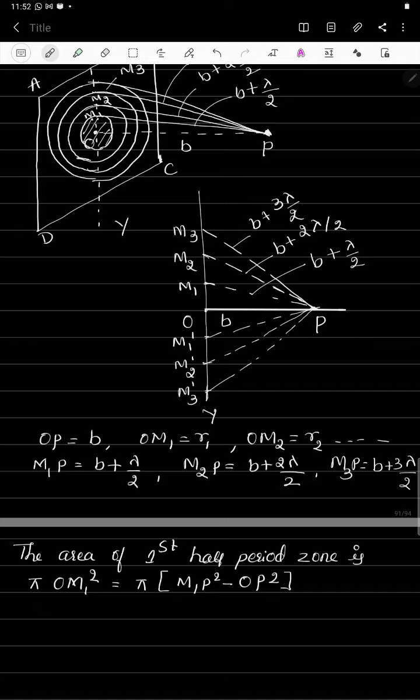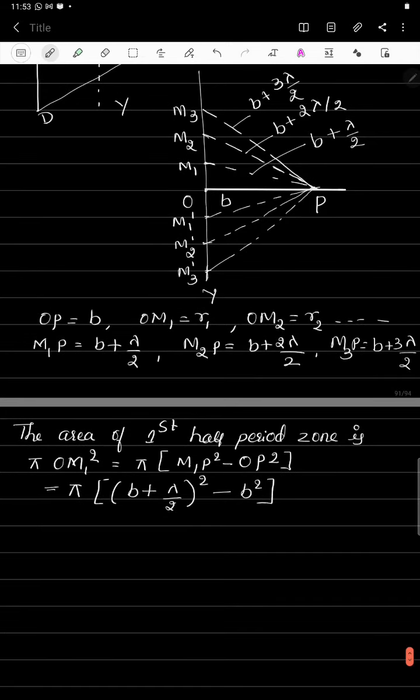Then substitute all the values. What you are going to get is pi into M1P, that is nothing but b plus lambda by 2, and the square of this is (b plus lambda by 2) whole square, minus the distance OP, which is b square. Then if you simplify this, using the a plus b whole square formula, the b square and minus b square terms become equal to 0, and only the remaining terms are left. So this is equal to pi into (b lambda plus lambda square divided by 4).